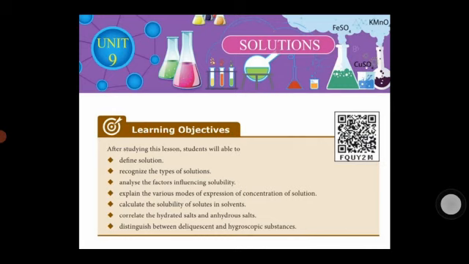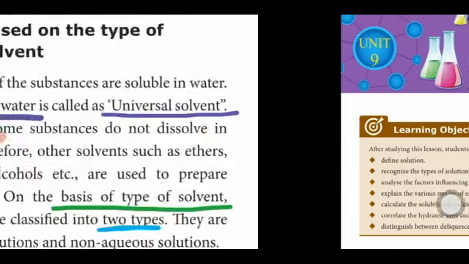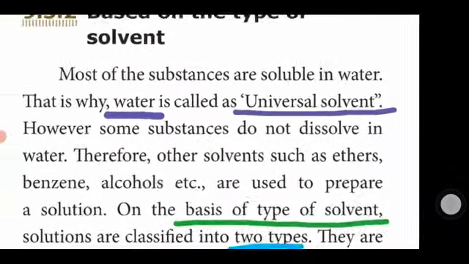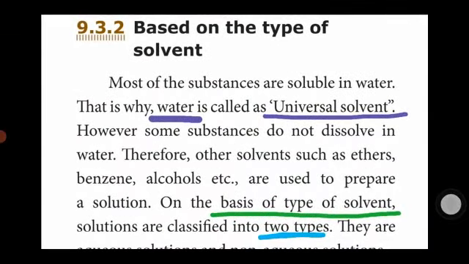In this video, we discuss another type of solution. What is another type? This type of solution is classified based on the types of solvent. Most of the substances are soluble in water.